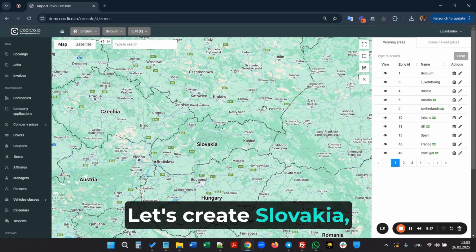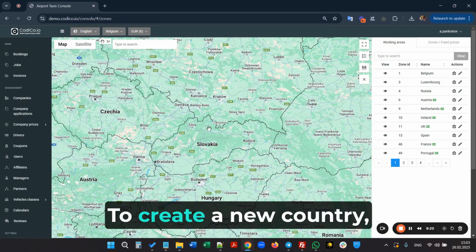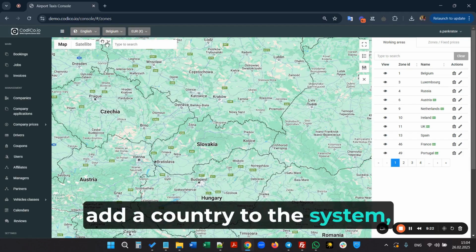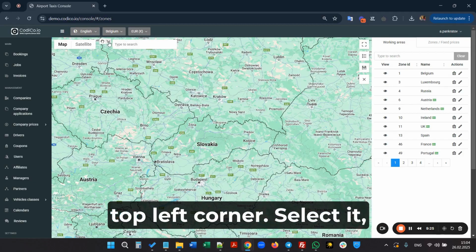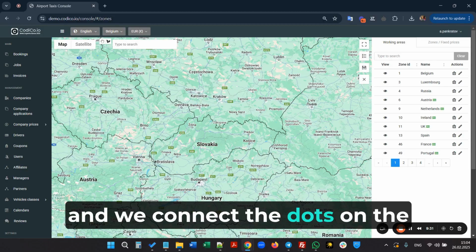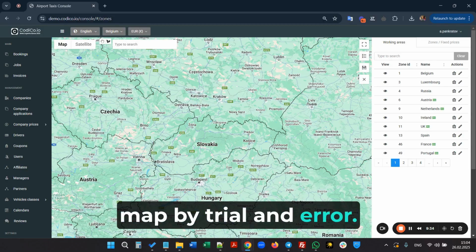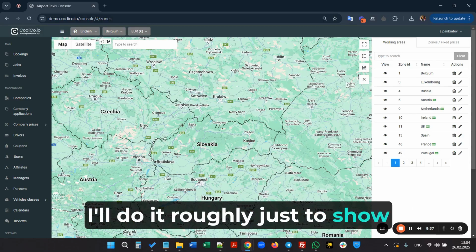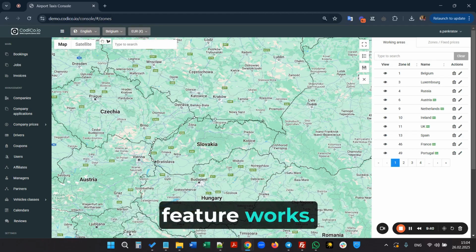Let's create Slovakia, for example. To create a new country, add a country to the system, there's a drawing tool in the top left corner. Select it, it turns dark, and we connect the dots on the map by trial and error. I'll do it roughly just to show and explain how this feature works.